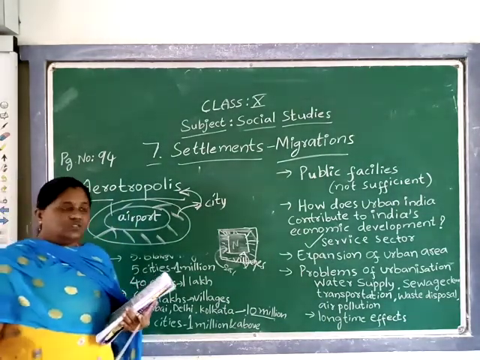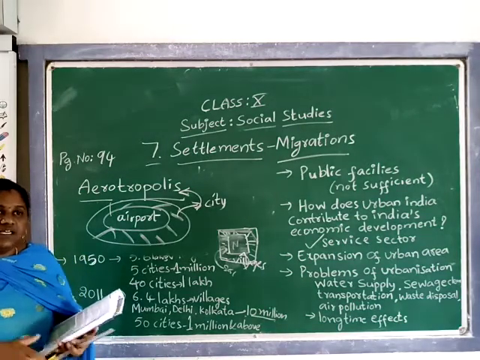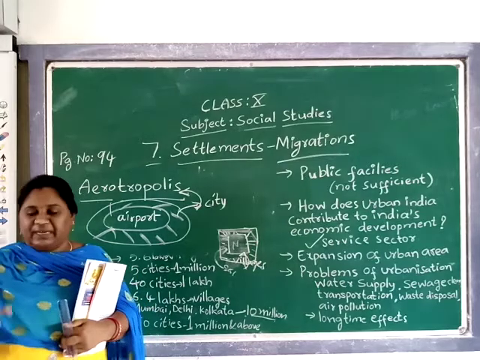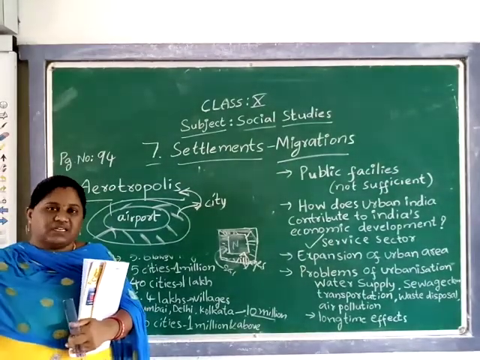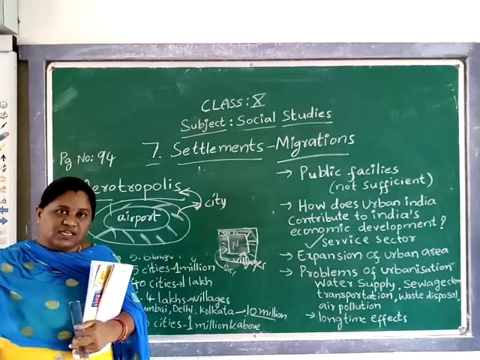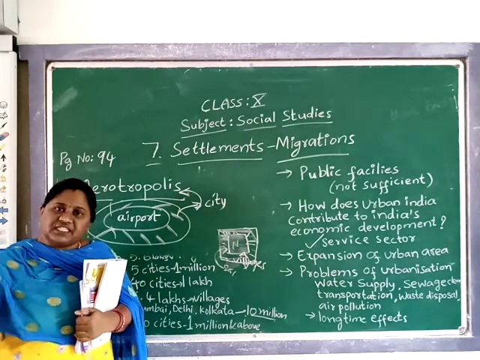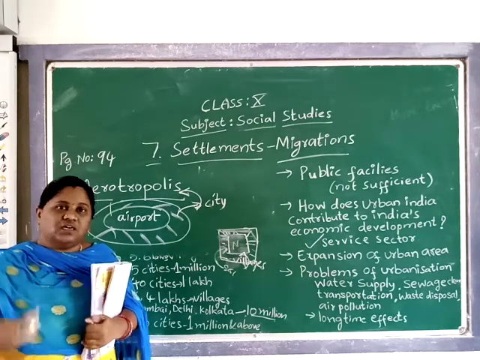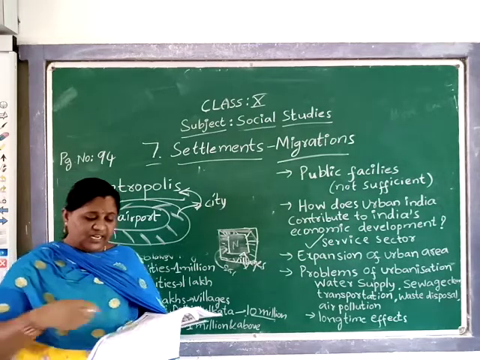So now let's know what an airport city is. It has facilities for arrivals and departures of people from many countries, as well as cargo shipping and all. It has facilities for everything in that city: hotels, parks, and industrial activities.